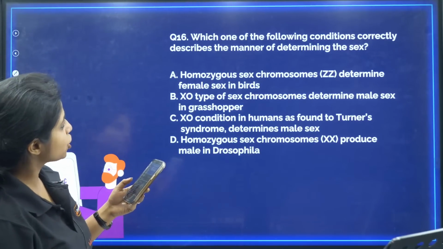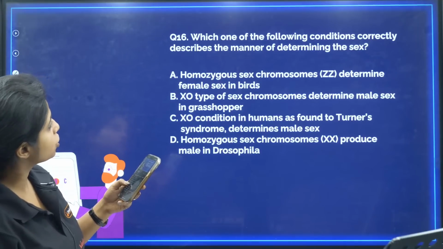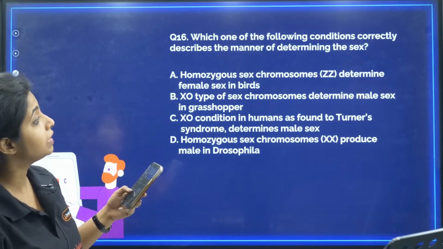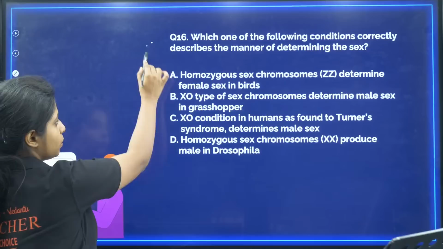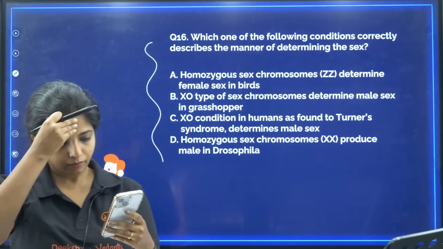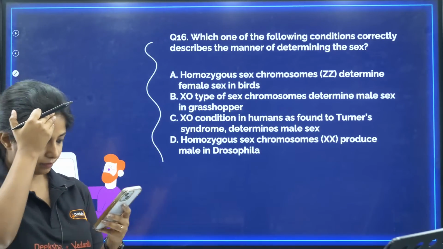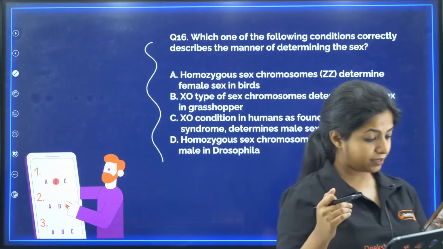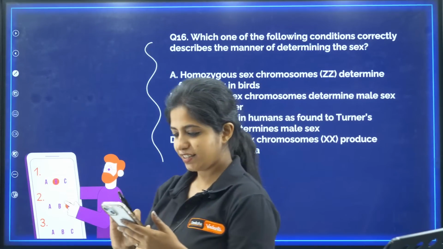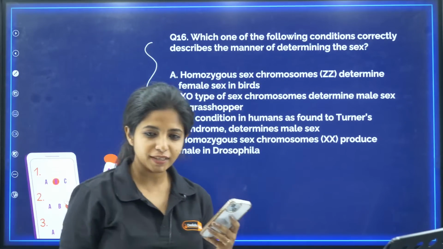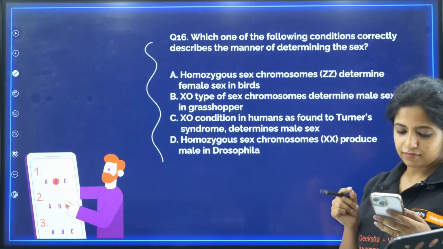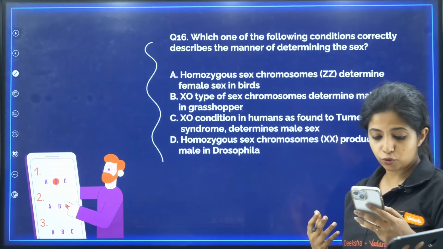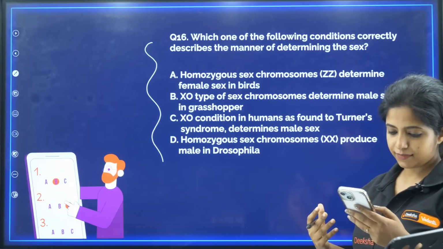Yes? So, which one of the following conditions correctly describes the manner of determining the sex? Correctly defines. Okay. Can you try it out? 16th question. Children, I hope you're liking the session. Am I going fast? A little bit fast is necessary over here because we have so many questions to complete.